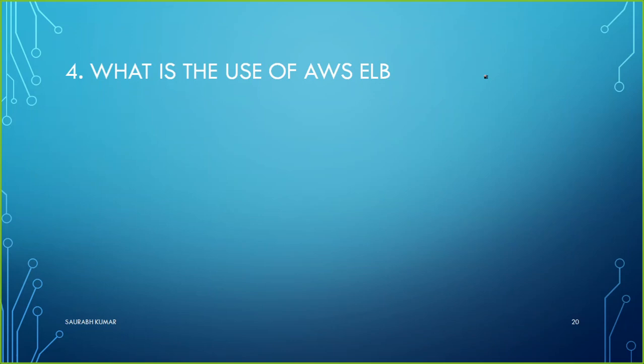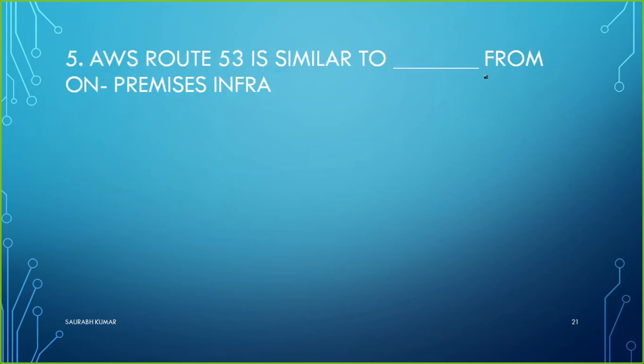And then the final question: AWS Route 53 is similar to which service that we have in our on-premises infrastructure? The name of the service which is similar to AWS Route 53.